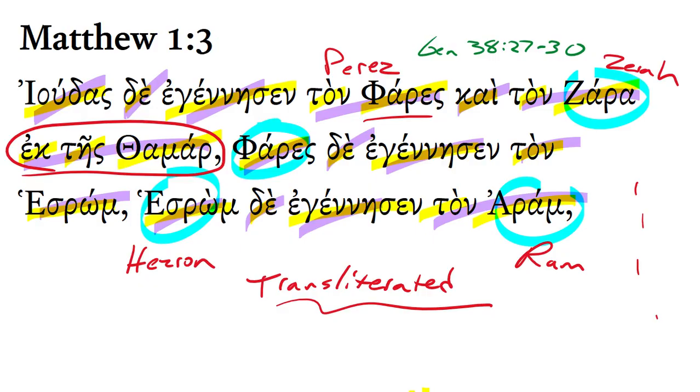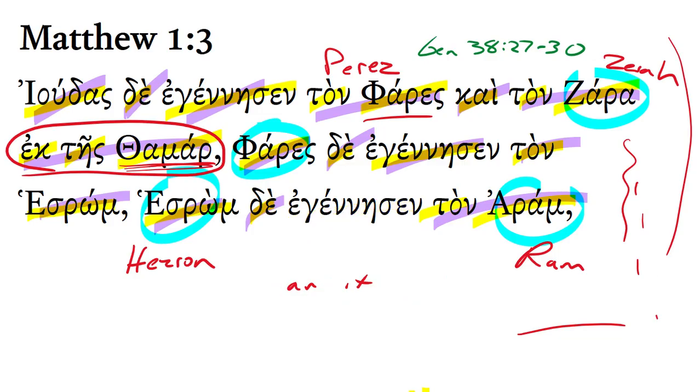We have to ask ourselves, why has the author done this? One of the commonalities we'll find, at least until we get to Mary, is that these are Gentiles, right? Tamar is a Gentile woman, and so we see in the genealogy of the Messiah, Jesus, Gentiles, anticipating how he is the Savior, not just of the Jews, but also of Gentiles.